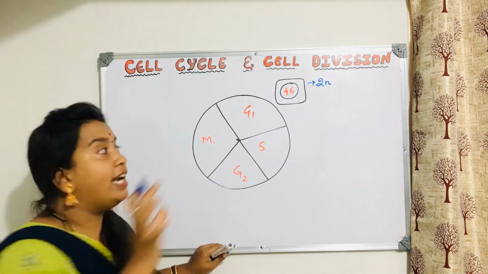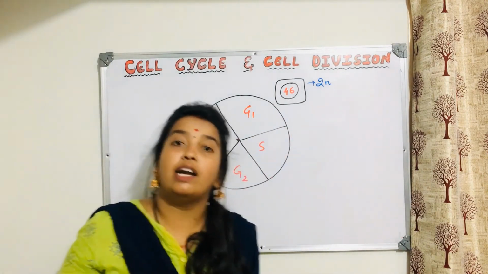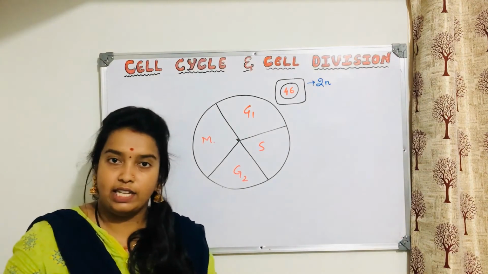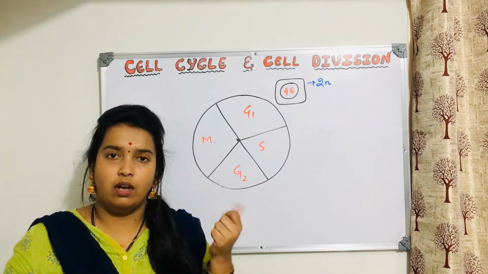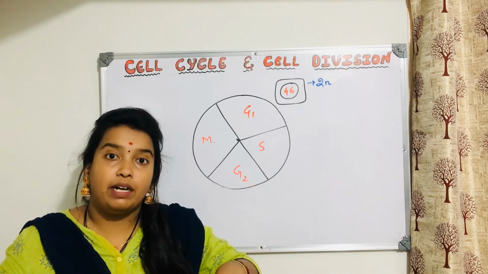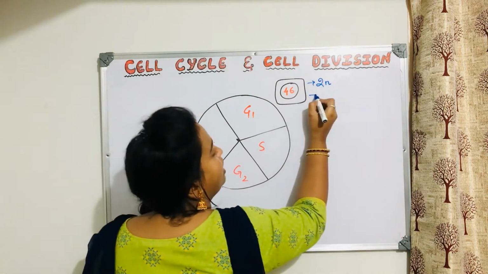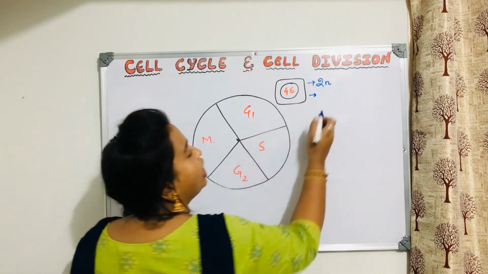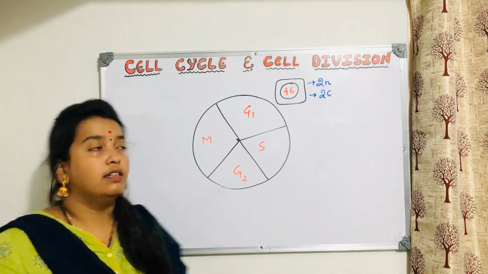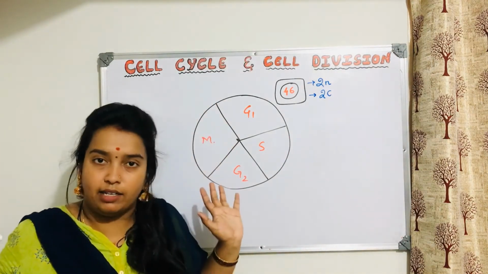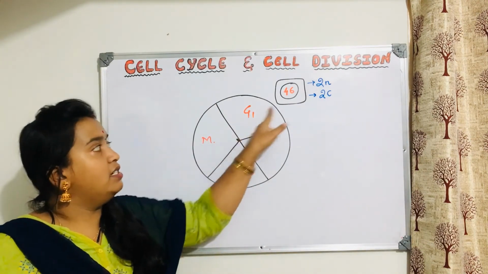Now what is the content of DNA here? I am talking about chromosomes as well, but I am asking you the content of DNA. That also we have already studied. If it is a haploid cell, the content is considered as C, 1C. If it is diploid, it becomes 2C. So this is a 2n cell, which is a diploid cell, and the content of DNA is 2C. Here, when it has just completed the division, and the cell which is undergoing division is in the G1 stage.